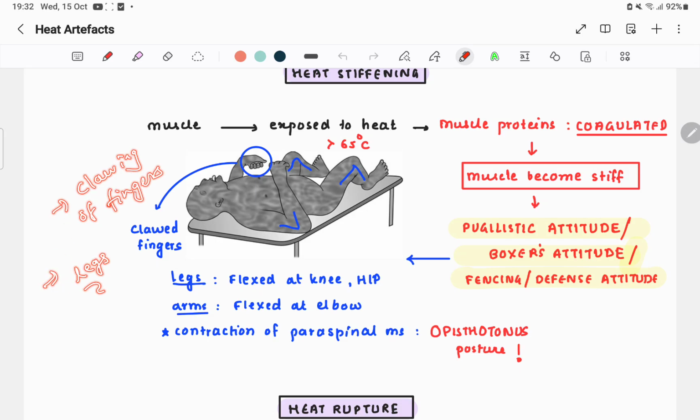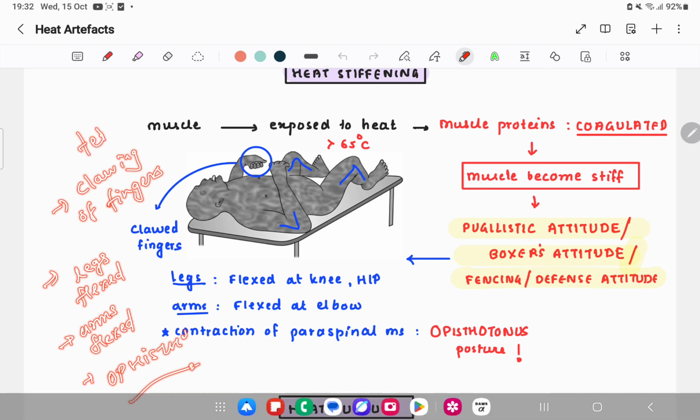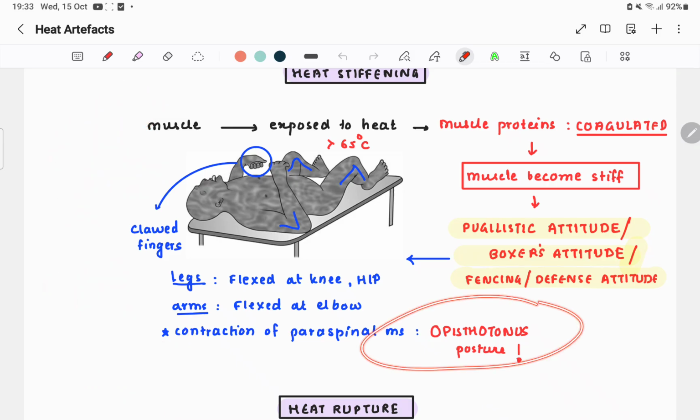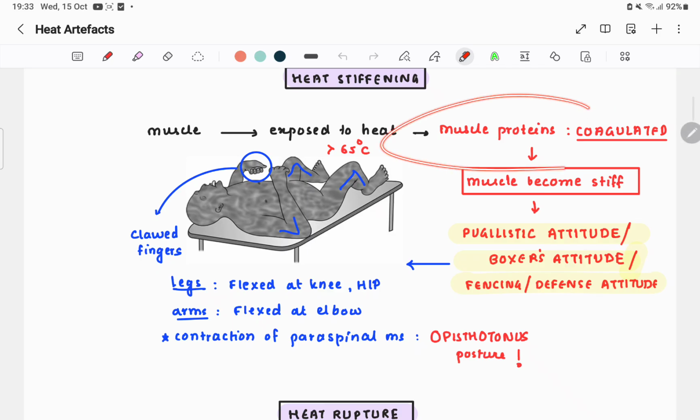Legs flexed, arms flexed. Okay, and there is an opisthotonus position. Opisthotonus position you get in tetanus, right? Risus sardonicus, opisthotonus, all of this. So here also there is an opisthotonus position due to contraction of paraspinal muscles. Okay, the contraction of backside muscles, basically the latissimus dorsi and the paraspinal muscles. There's a contraction due to muscle protein coagulation.